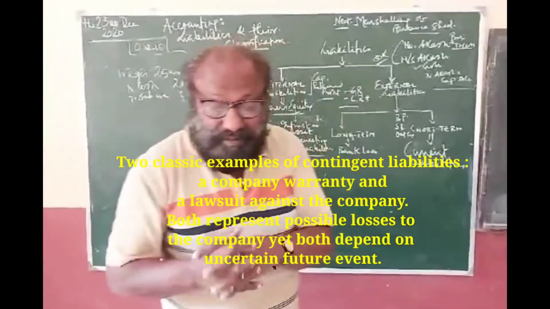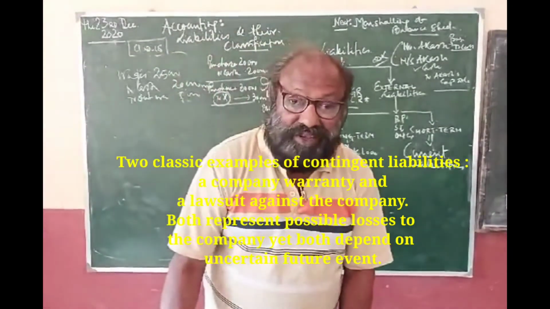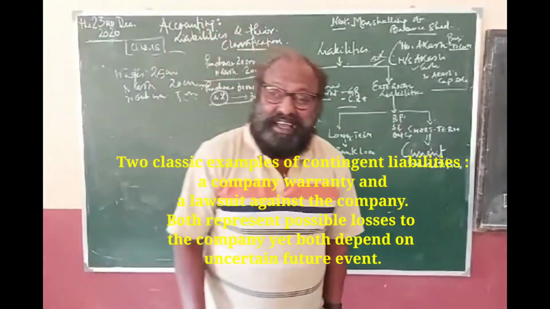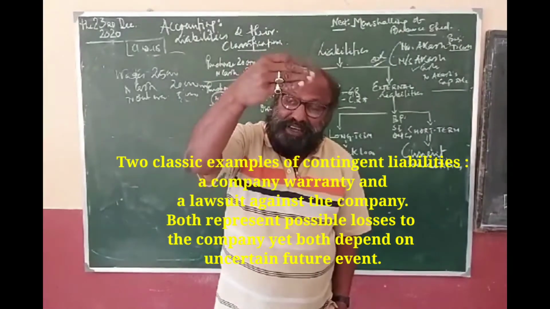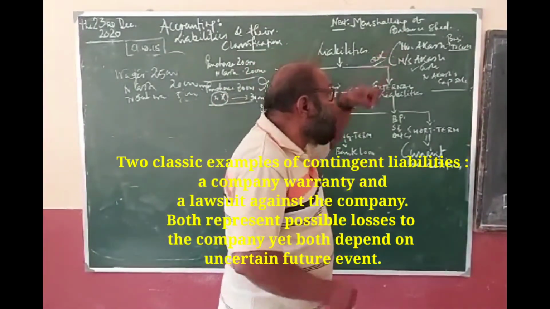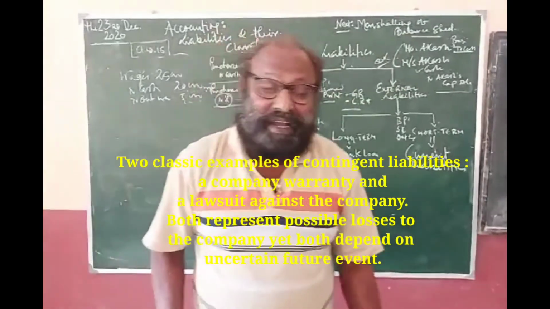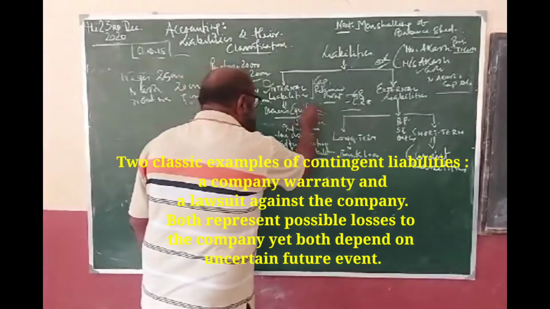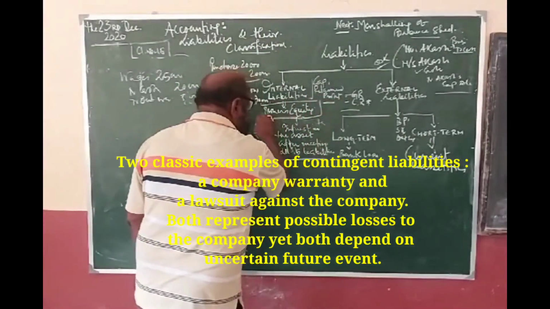And tomorrow I will take up the marshalling of balance sheet, how the items of the balance sheet are placed. That is known as marshalling of balance sheet. While doing the marshalling of balance sheet, I will give you a total picture of the concept of owner's equity.